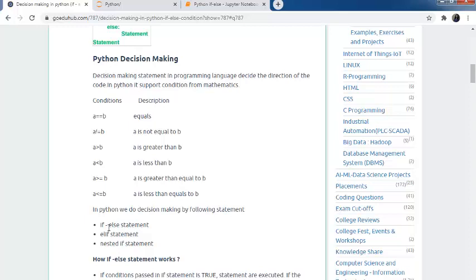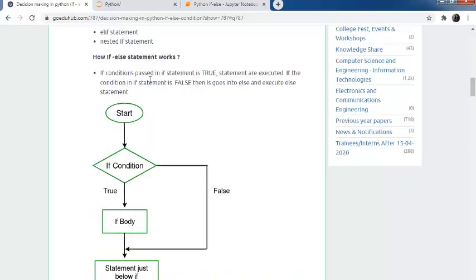So first of all, we understand if-else statements. How does if-else work? If the condition passed in the if statement is true, the statements are executed. Like we will start our program, we write some if condition. If the condition inside the if is true, then the code written inside the if condition body will be executed. And if this condition is false, then our cursor will come outside of this if condition. The statements written below this if condition will be executed, or if you have an else part, it will execute the else statements.